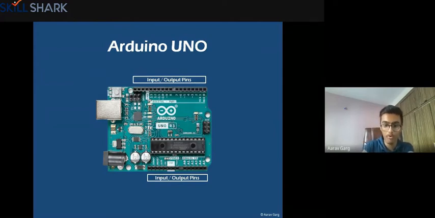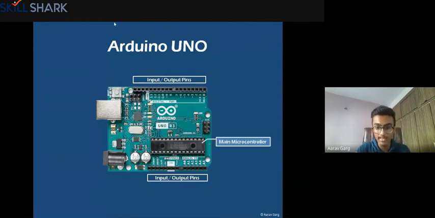So now in a robot, this is the CPU of the robot, right? These pins on the top and bottom are like USB ports, where you connect all the input and output things that you have. For example, if you're using a mouse with this, you can connect that to these pins. Okay. So this is used just for connecting input and output.